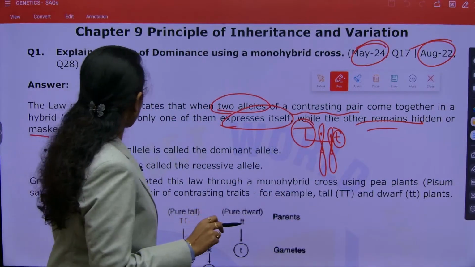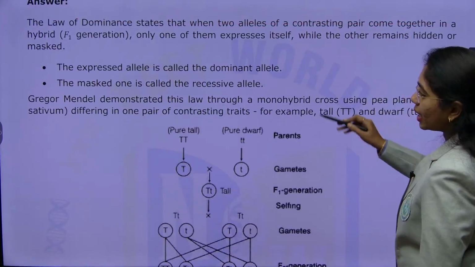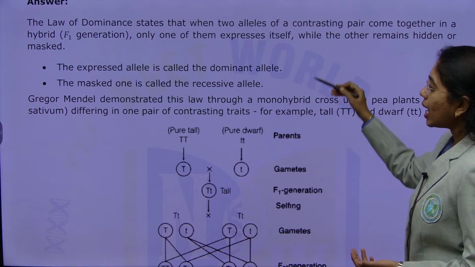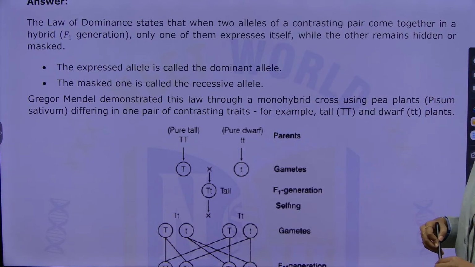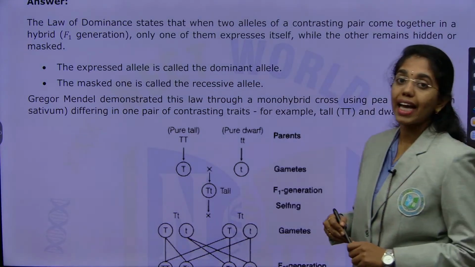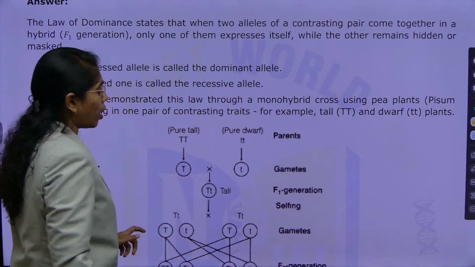And then you see the expressed allele is known as what? Dominant allele, and the masked allele is known as what? Recessive allele. Mendel has demonstrated this law using what? Monohybrid cross. Using pea plants, what is the model organism here? Pisum sativum, differing just in 1 pair of contrasting traits.